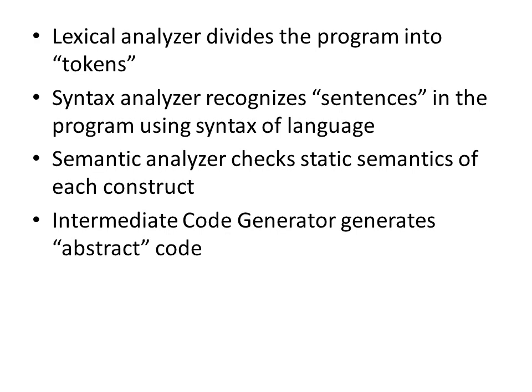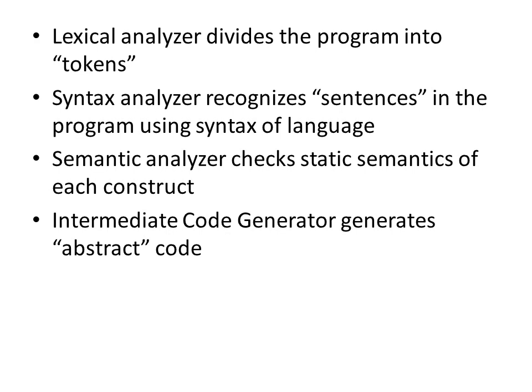These tokens are given as input to the syntax analyzer. The syntax analyzer recognizes sentences in the program using the syntax of the language. If you take a C program, what is the syntax of a sentence? That is recognized by the syntax analyzer, and the output of the syntax analyzer is given as input to the semantic analyzer.